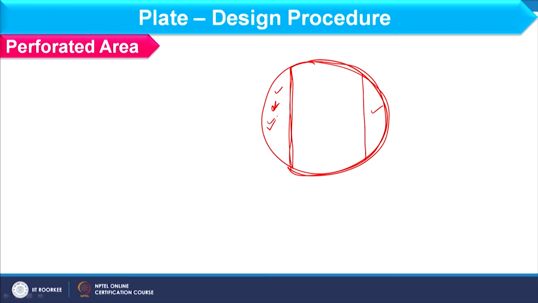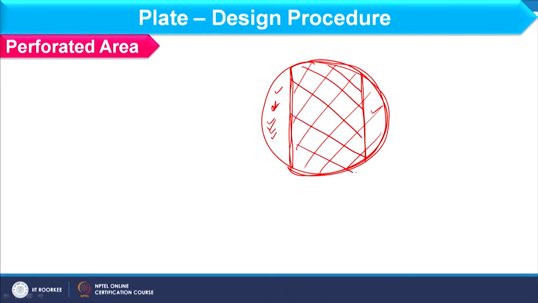This section is basically removed from the plate. So, if I consider this particular section, it is called the net area. When I consider the downcomer at inlet as well as the outlet weir, this particular section we call the active area, because in this area only we can make the holes.